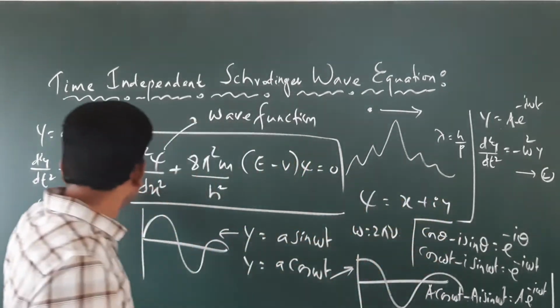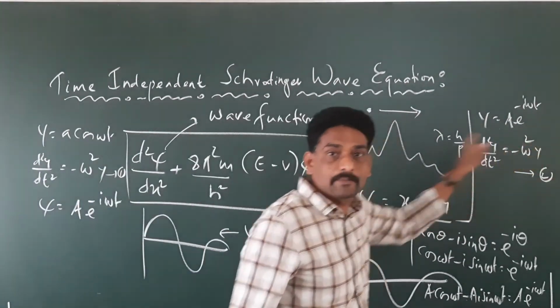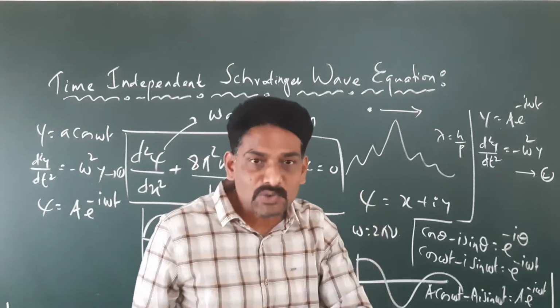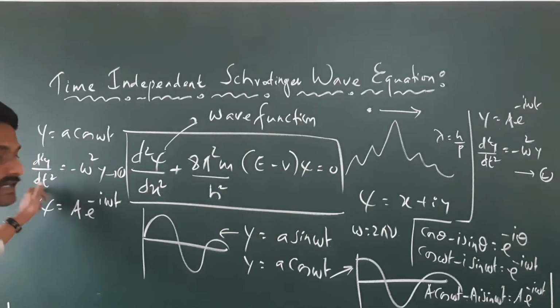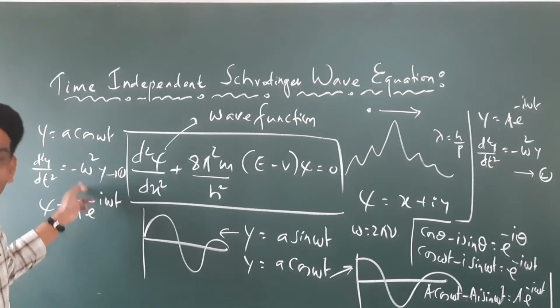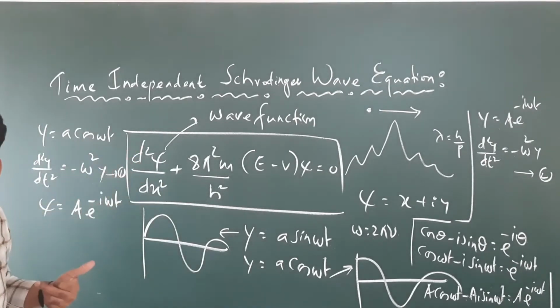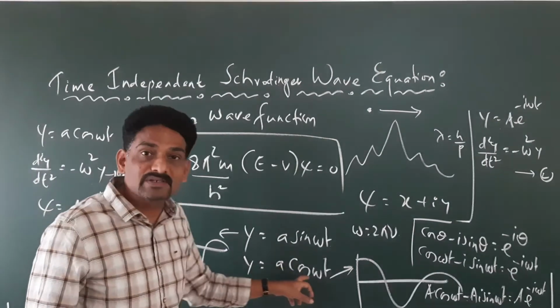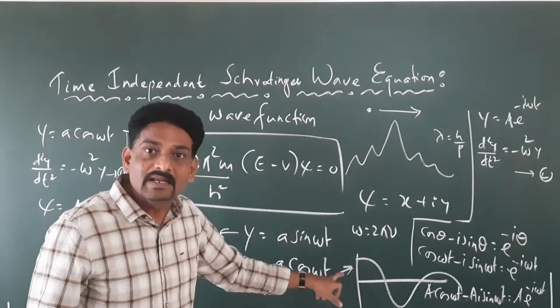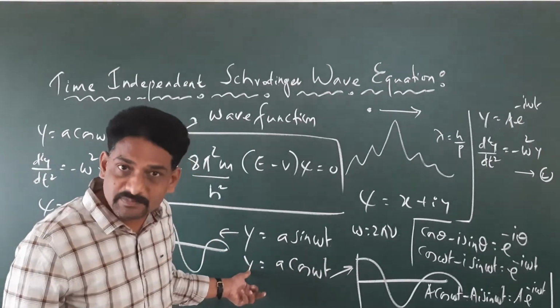So equation 1 and equation 2 both are the same. So what does it conclude? It concludes that this also represents the motion of a wave, which is basically a cos wave taken in simple terms, like y equals a cos omega t, where A is the amplitude, omega is the angular frequency, t is the time interval, and y is the displacement.